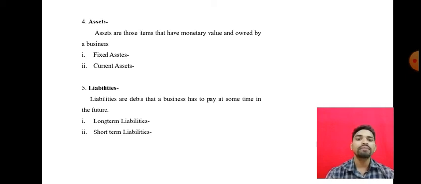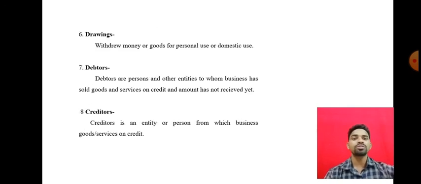There are two types of liabilities, long term liabilities and short term liabilities. So now see, what is long term liabilities? Long term liability means what? Whatever the business has to pay to third parties, and this payment is to be paid after 1 year, is nothing but the long term liabilities. And short term liabilities, whatever payment they make within 1 year, is nothing but the short term liabilities. Okay, so this is about the liabilities. So next, in the next slide, what do you mean by drawings? Okay, so now see, drawings means what?